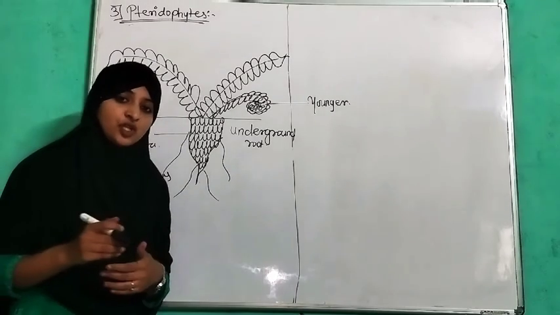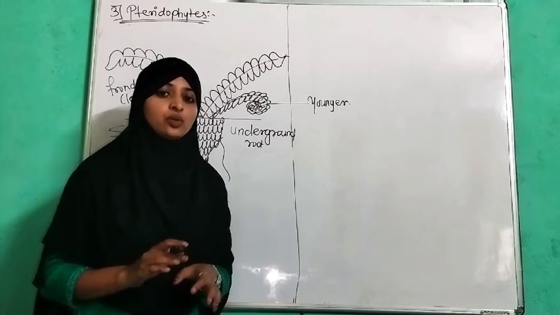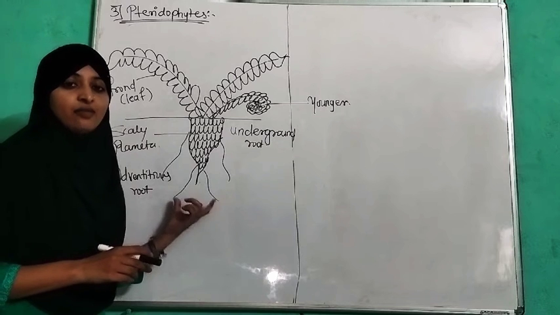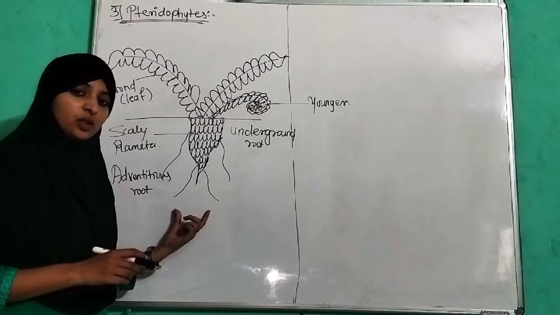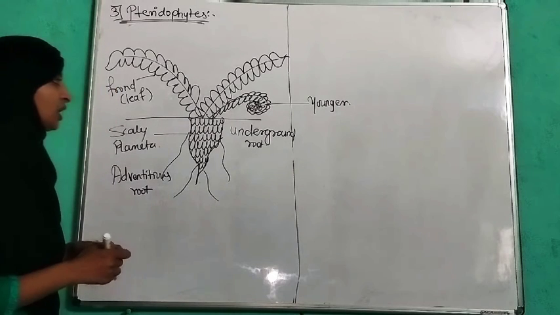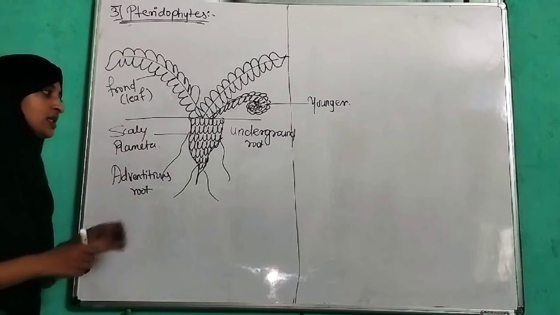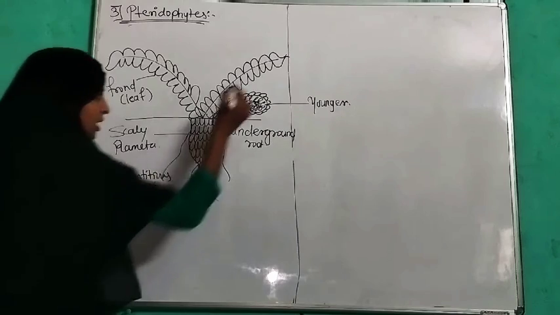We have seen bryophytes and thallophytes, where we haven't discussed vascular tissue, but we discuss it here because pteridophytes have vascular tissue: food-conducting phloem and water-conducting xylem. Now we are going to see the stages, a single leafy stage.